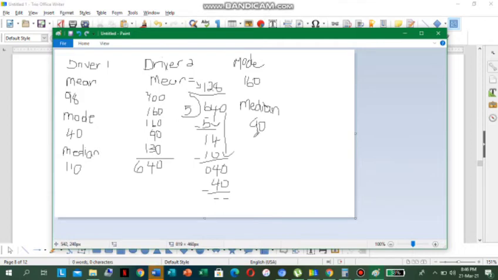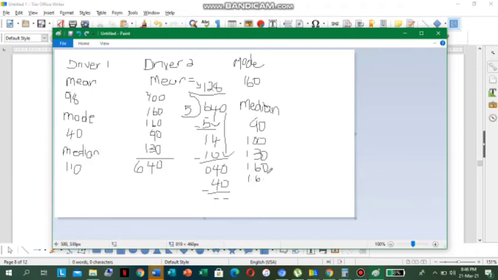The number that follows is what? 100. After 100 it would be 130. Beautiful. After 130 it would be 160, and another 160, another 160. That's it.